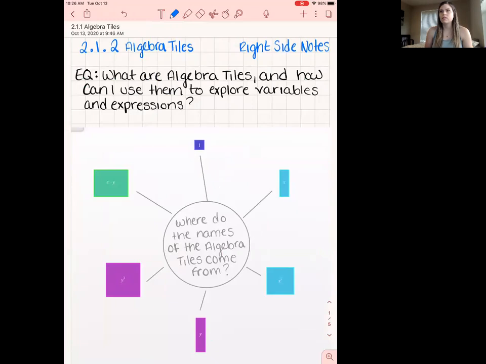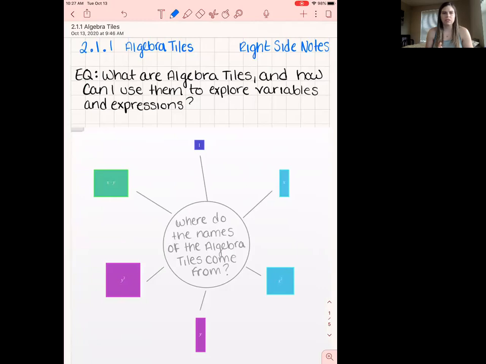So here's how the setup starts. You need to copy everything that is on this top part here. So this is 2.1, it's actually 0.1 algebra tiles. This goes on the right side. Our essential question is, what are algebra tiles and how can I use them to explore variables and expressions?